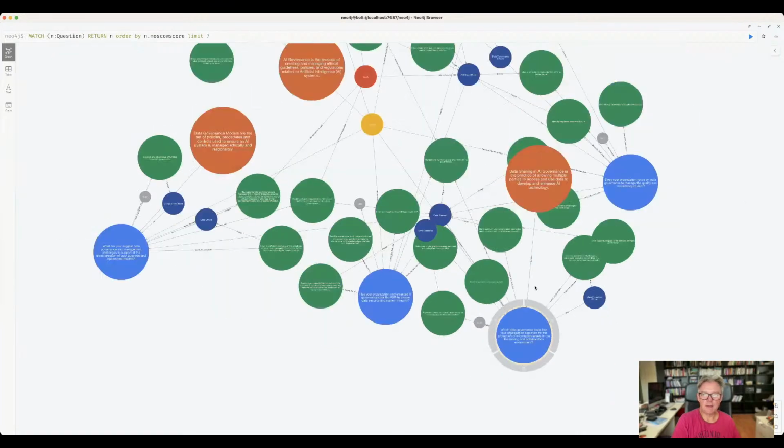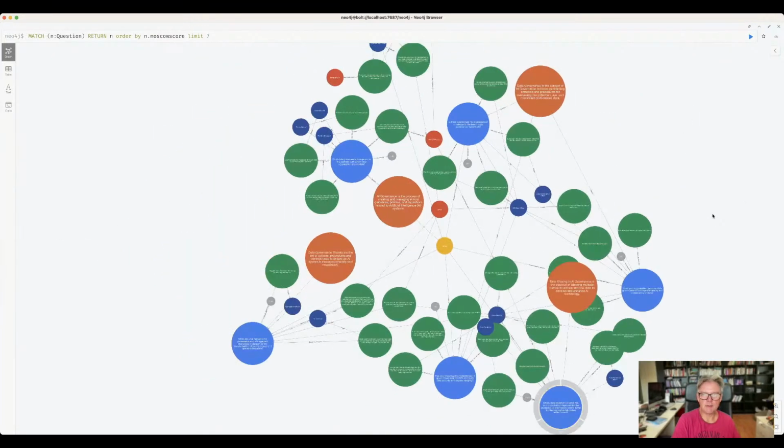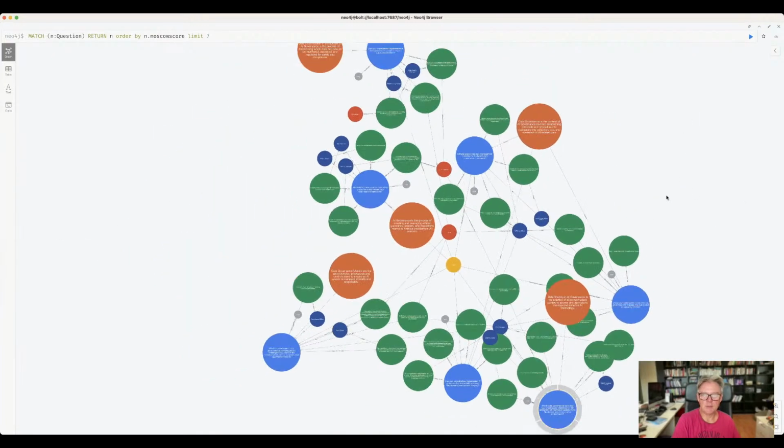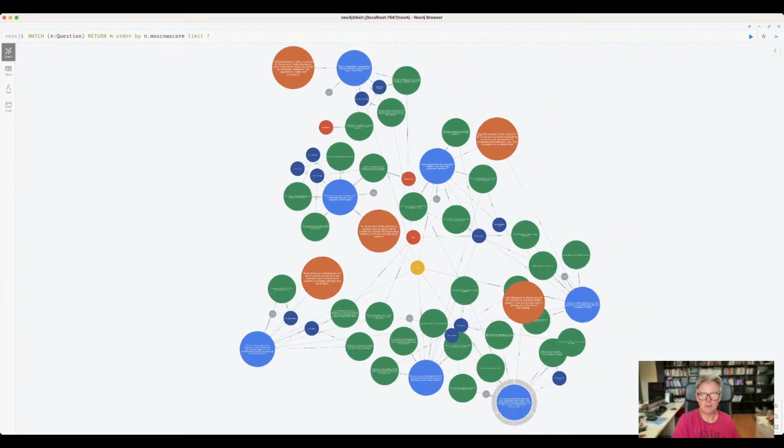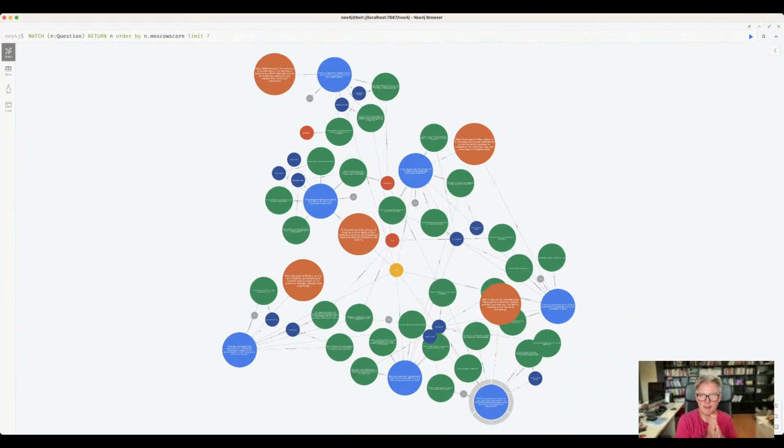So now when I zoom out, there we go, we've managed to handle the 7 most important questions that we need to cover when we're dealing with AI governance. The 7 most important questions are the blue balls. We're covering the orange balls. Data classification, data governance, AI governance, data sharing. The main areas that we're covering at first to look at AI governance.